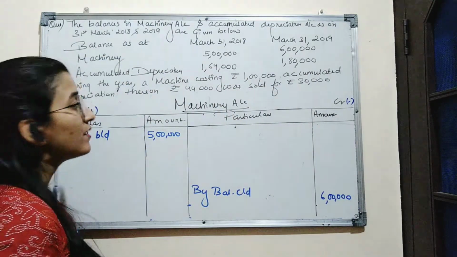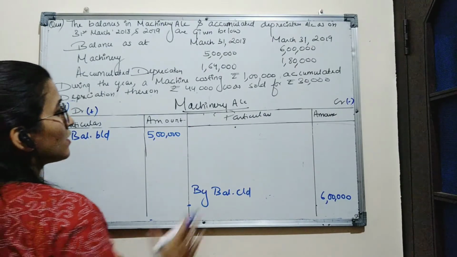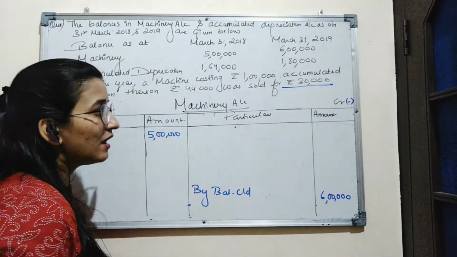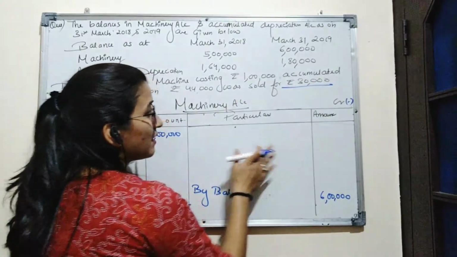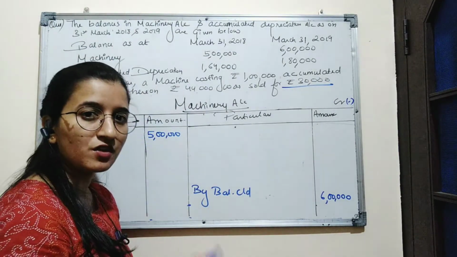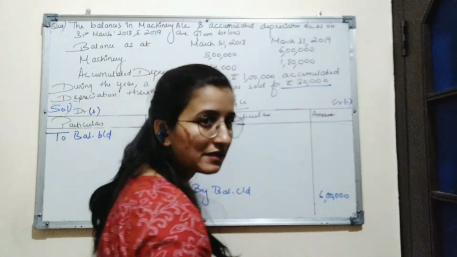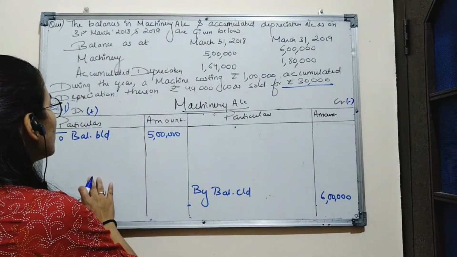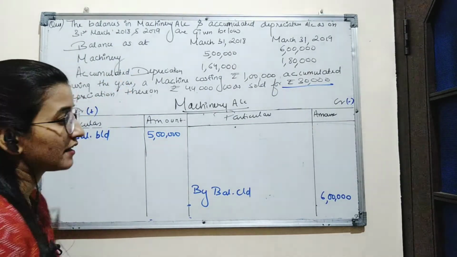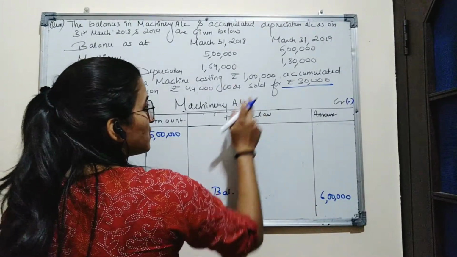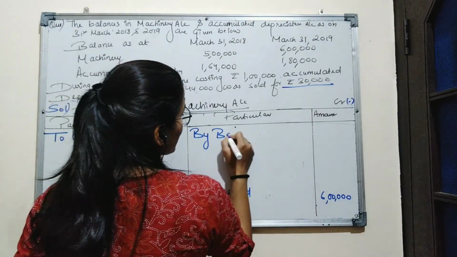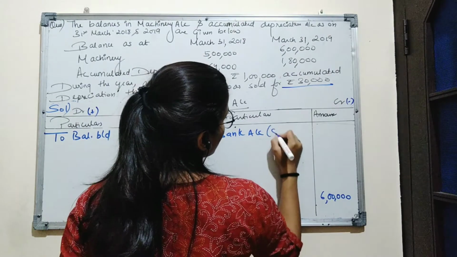So as it is given in the question that the machinery costing 1 lakh, accumulated depreciation 44,000, was sold for 30,000. So sale of machinery will be recorded on credit side because it is reducing the value of machinery. Whatever amount the machinery is reducing with, it will be recorded on credit side, and whatever amount the machinery account is increasing, we will record it on debit side. So here machinery has been sold for rupees 30,000. So sale of machinery is written as by bank account. This is the sale proceed.